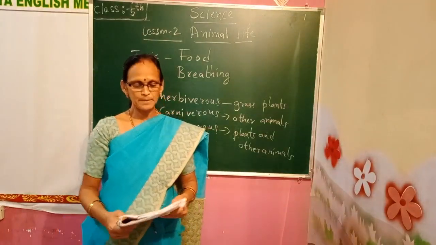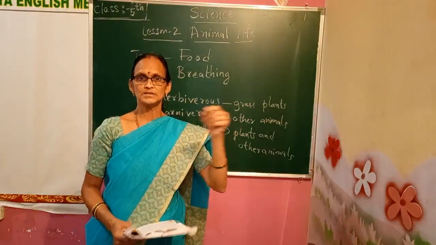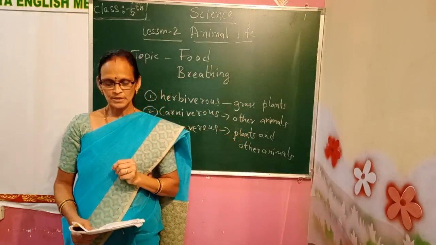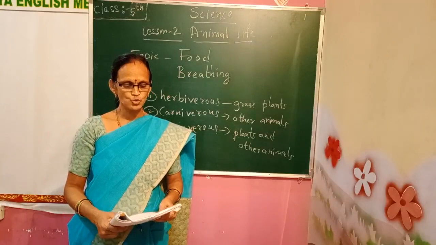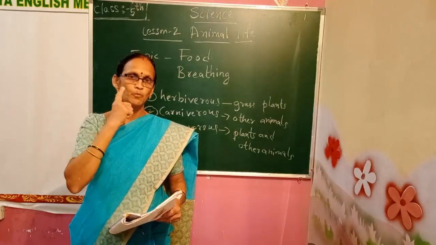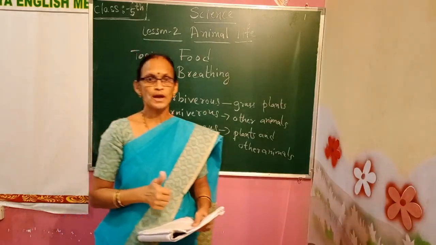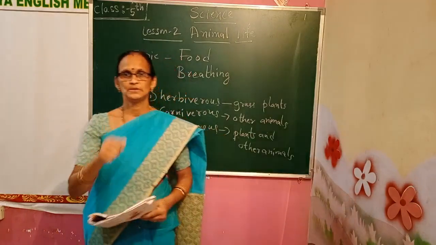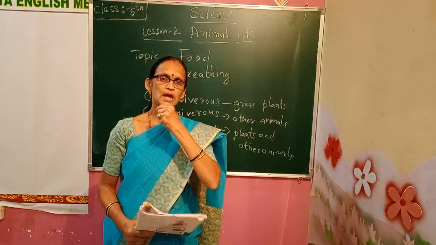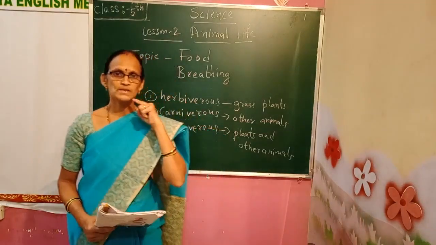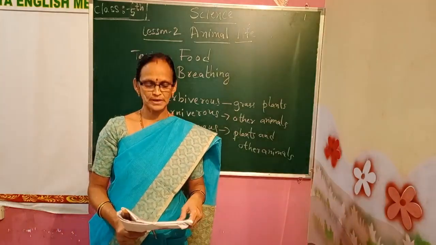They help them to cut the plants. The front teeth are sharp, so they can tear the grass and plants easily. They have strong, broad grinding teeth called molars, which help them to chew and grind the food. After the incisors, molars are there at the backside. These molar teeth are strong and broad, and they can grind the plants or grass that they eat.